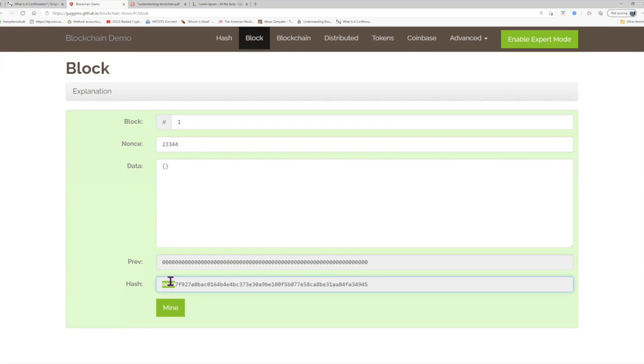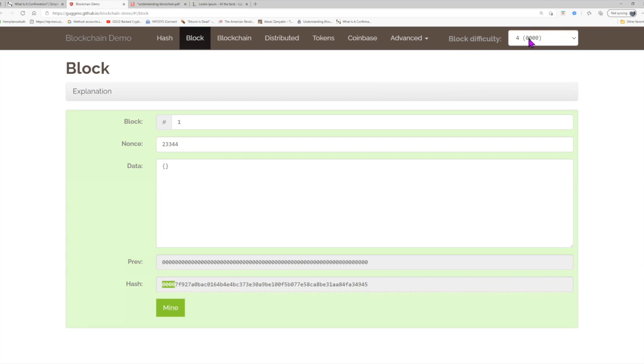Mining means this hash. If you look at this hash, it starts with 4 zeros. That is the goal, actually. This is called difficulty. Let me enable expert mode here. Now, the block difficulty is 4. I can go up to 10. This is all Bitcoin stuff. The block is very specific to Bitcoin.